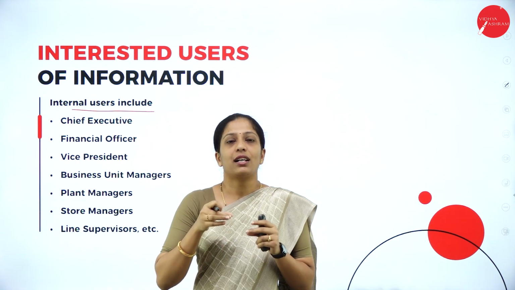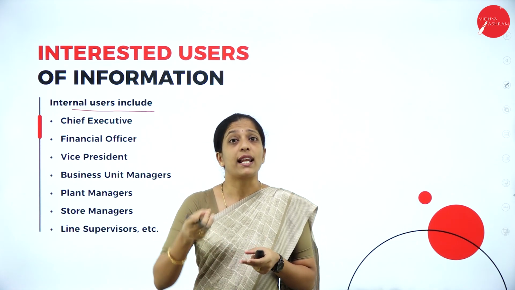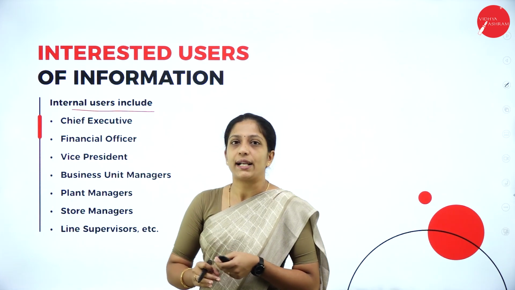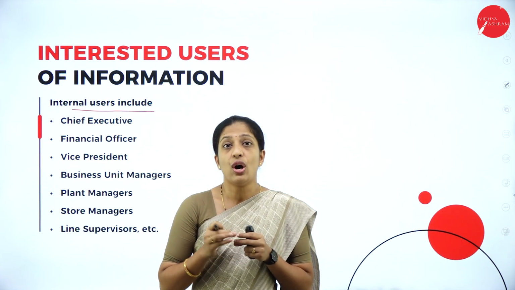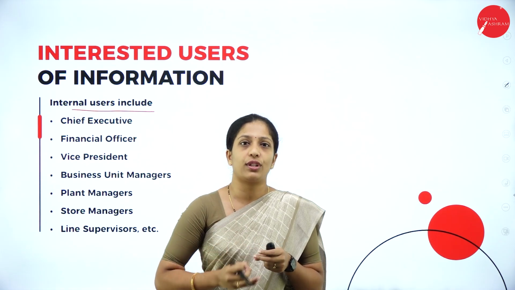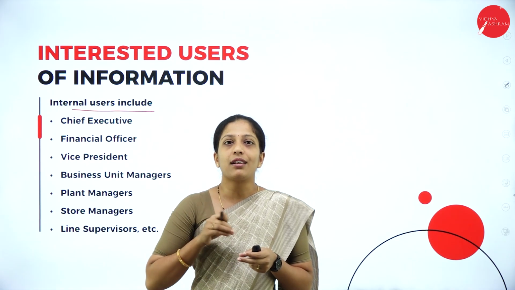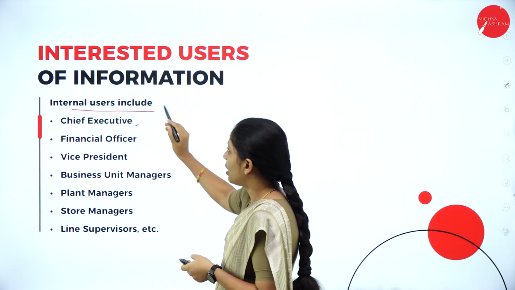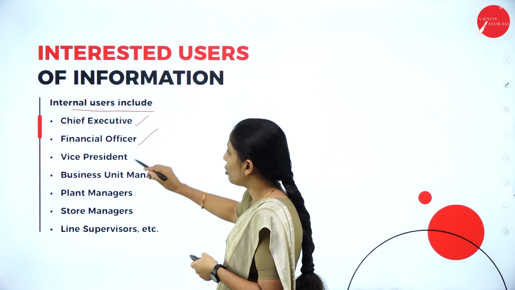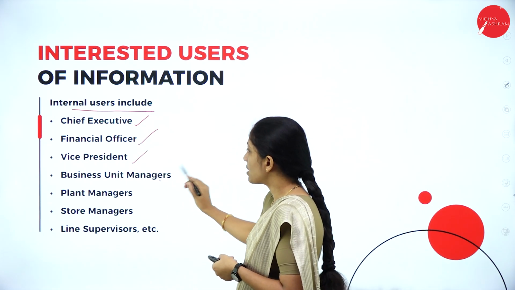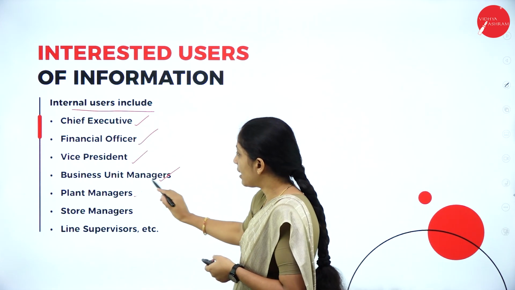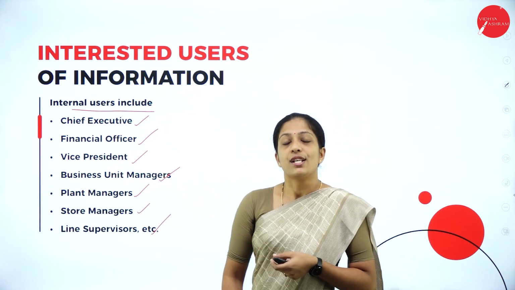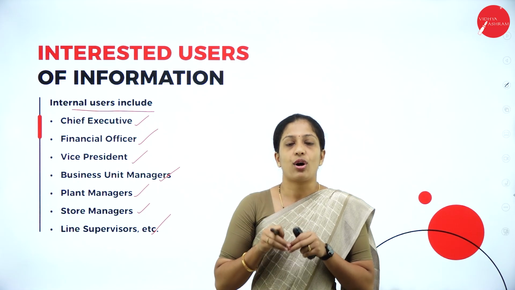Now these are the users of accounting information who are inside the organization. If you see the example itself, you will get to know there are a number of users I have told you who are eager to know the accounting information. So internal user means who are inside the organization. For example, your chief executive, financial officer, vice president, business unit managers, plant managers, store managers, line supervisors, etc. So these are the users who are inside the organization.